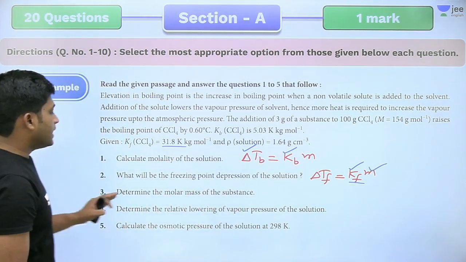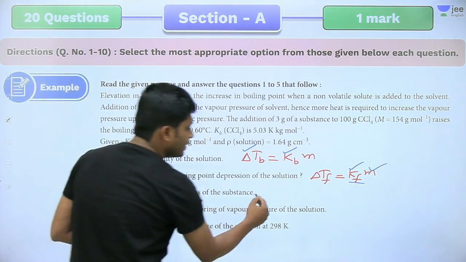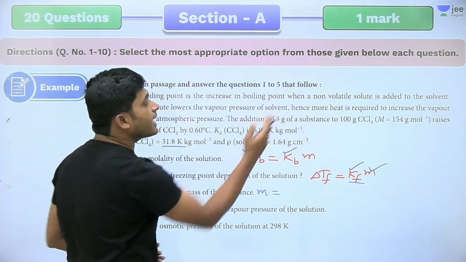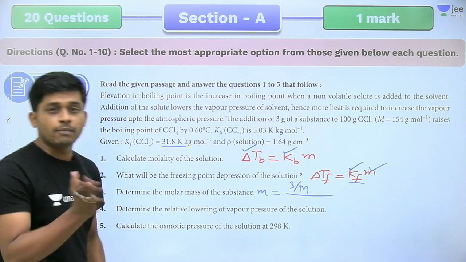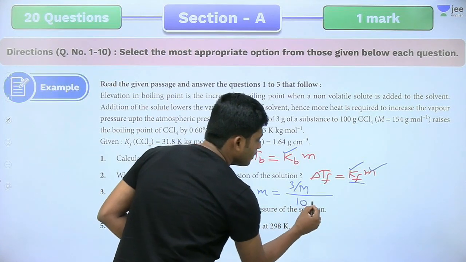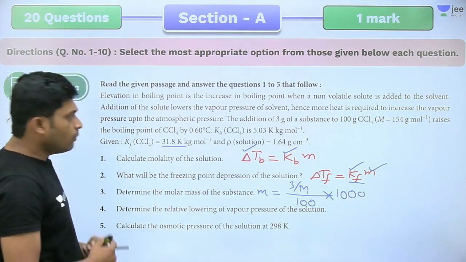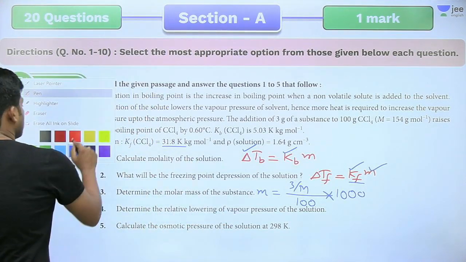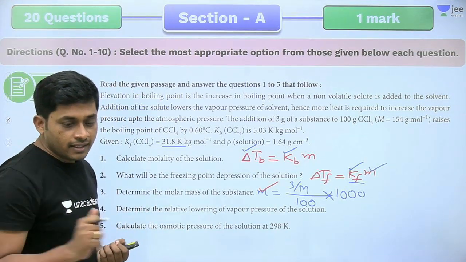Now, determine the molar mass of the solute. We need the molality formula: number of moles of solute, which is 3 grams of that substance, so 3 by molar mass, which we don't know, divided by the grams of solvent, 100 grams, into 1000. Molality we know already from the first question. Substitute molality and we directly get the molar mass. So very simple, right?